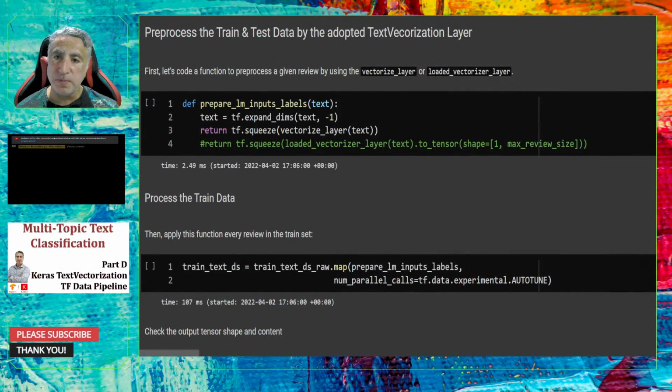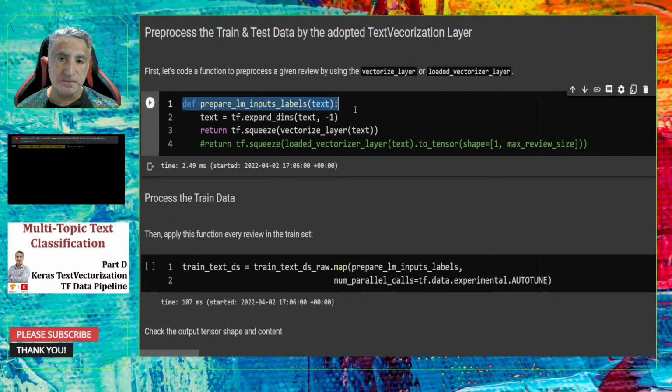Okay, let's continue. After adapting the text vectorization layer, now we only have the dictionary, but we didn't convert, transform, tokenize, and standardize the text in the train, validation, and test datasets. Let's do it. To do this, I need to create another function. This function will take some text, apply the vectorized layer, which is already adapted to the train dataset, and convert it to a TensorFlow tensor.